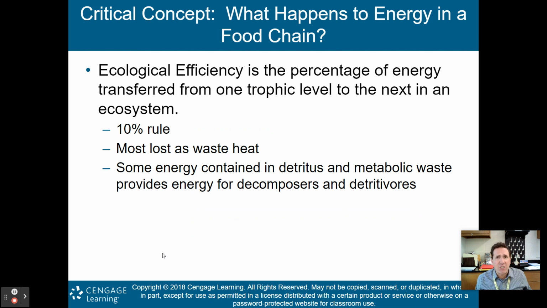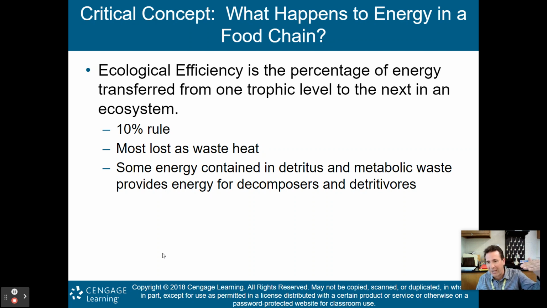So again, what happens to energy in the food chain? We talked about this a bunch. Ecological efficiency is the percentage of energy transferred from one trophic level to the next. Again, I was using the 10% rule. It's either 90% going up, or you can think of it as 10% of the lower trophic level.